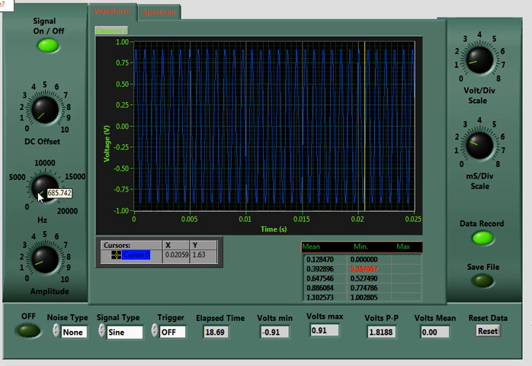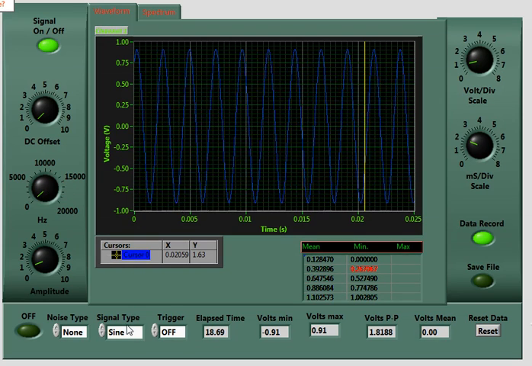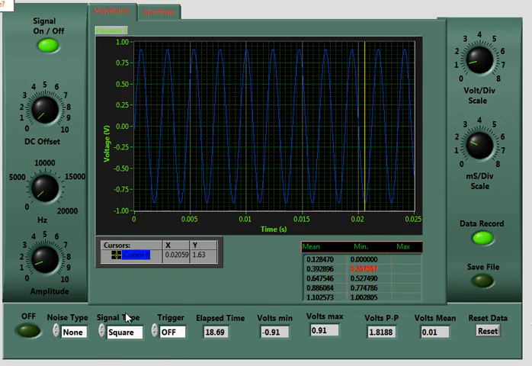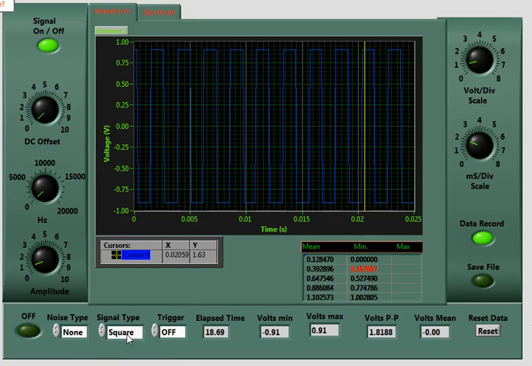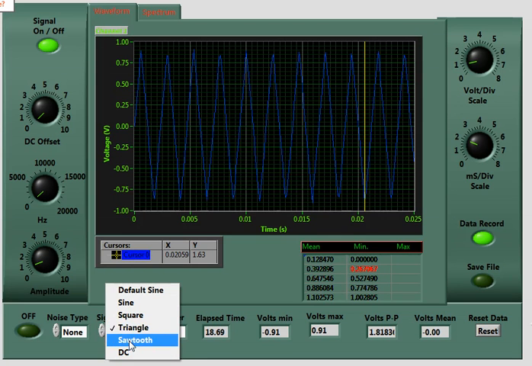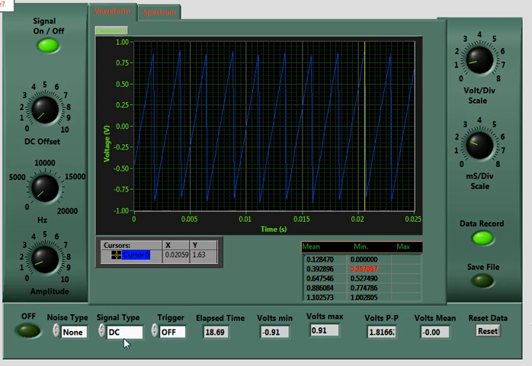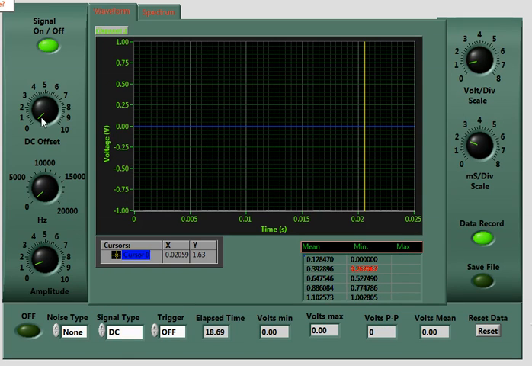Alright, so this is for a sinusoid. How about we do some different signals here? Got square waves, and triangle wave, and sawtooth, and DC.